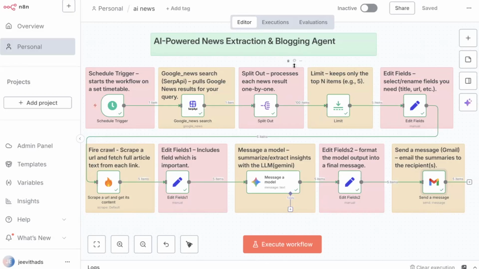This is all about the AI-powered news extraction and blogging agent that we built using the automation tool.